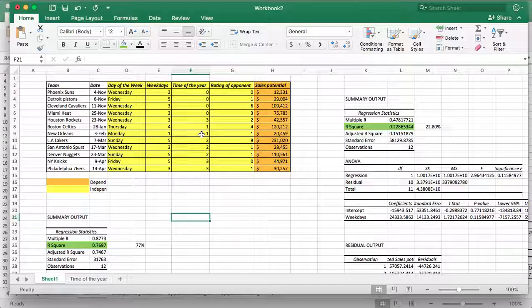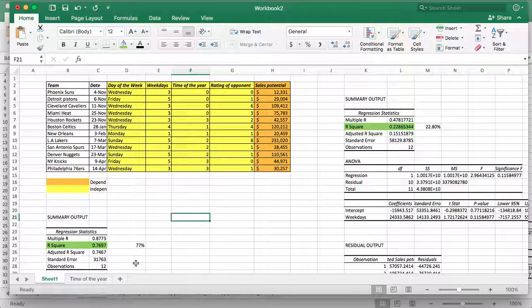Okay, so great. So we already know that between these three regression models that we have, the most important one is this one, which is 77%, which is the rating of the opponent. Okay, so now we want to look at these three factors in one single regression model.